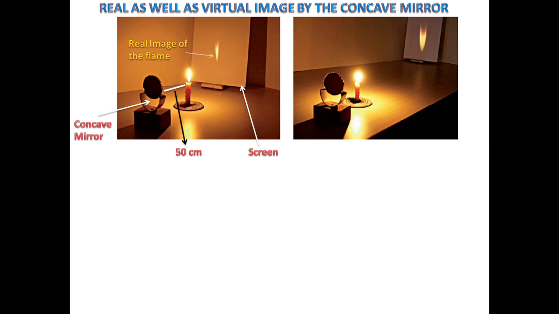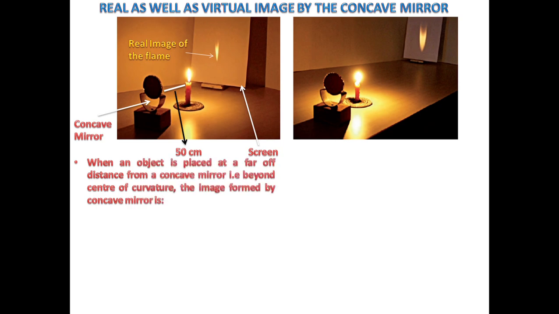When an object is placed at a far off distance from a concave mirror, that is beyond the center of curvature, I have told you about the center of curvature. When an object is placed beyond the center of curvature, the image formed by the concave mirror is real, inverted and much smaller than the object.